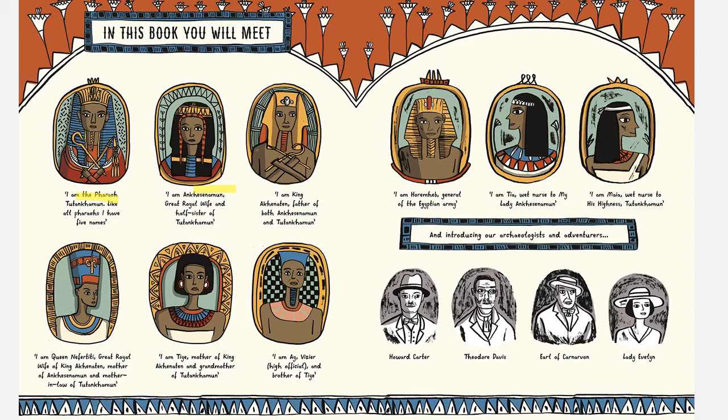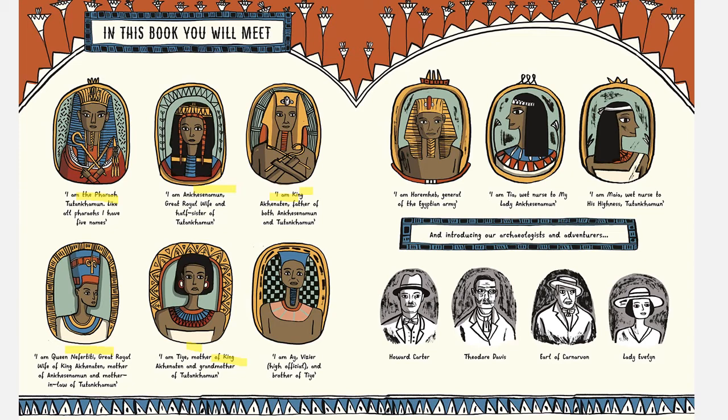Here's the king, Akhenaten, Tutankhamun's father. Then we have Queen Nefertiti, Tutankhamun's mother and mother-in-law, all very complicated. Here's Tai, the grandmother of Tutankhamun.